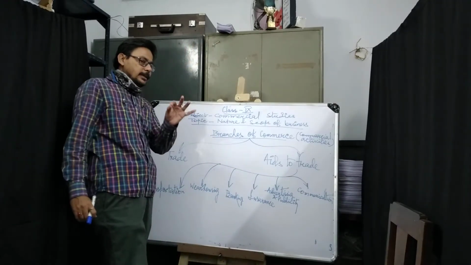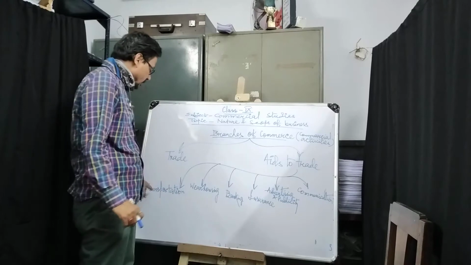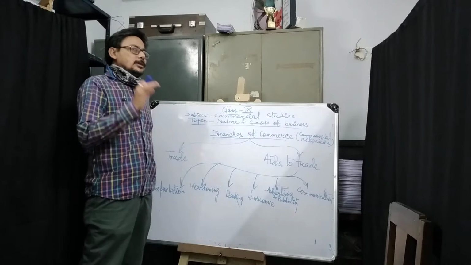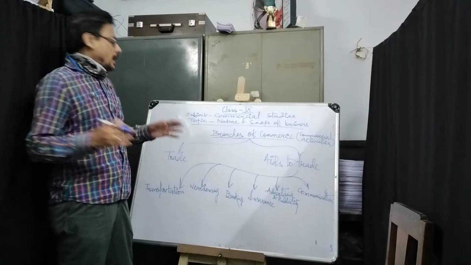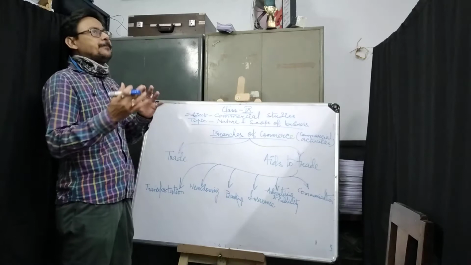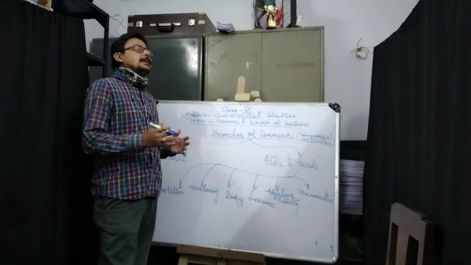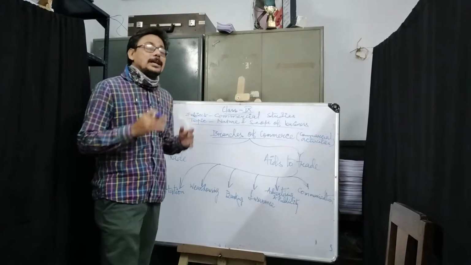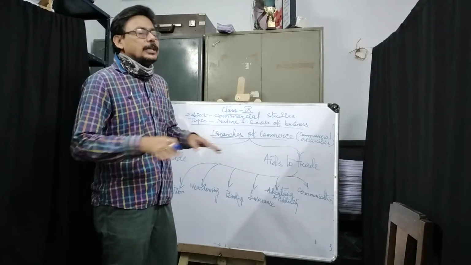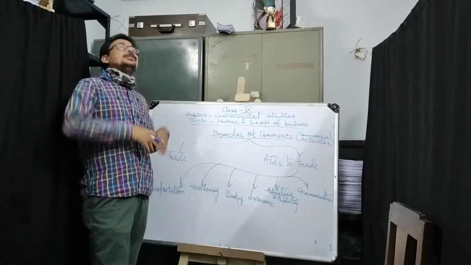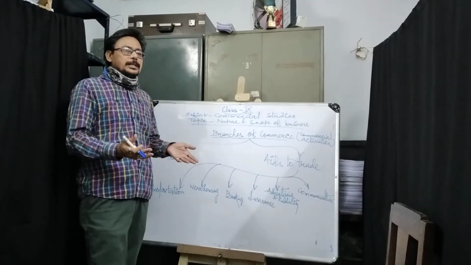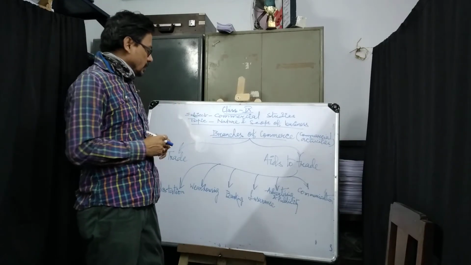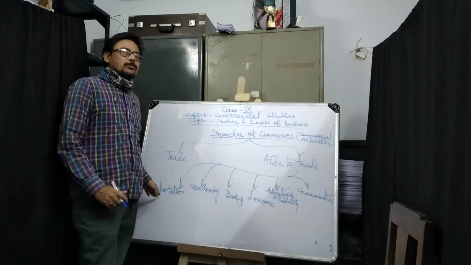Now I will define each and every one elaborately. What is transportation? You know that in trade there is wholesale trade, retail trade, import trade, export trade, entry-port or re-export trade, all those. But to carry on trade smoothly all over the country or with different countries of the world, transportation is required.